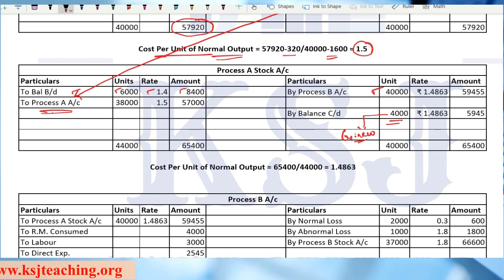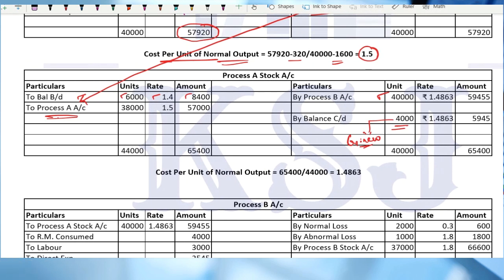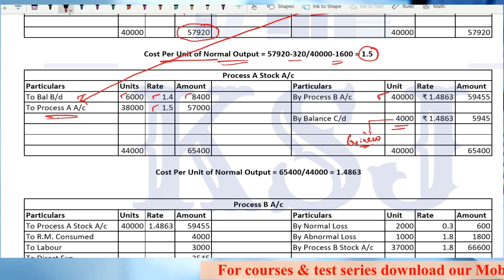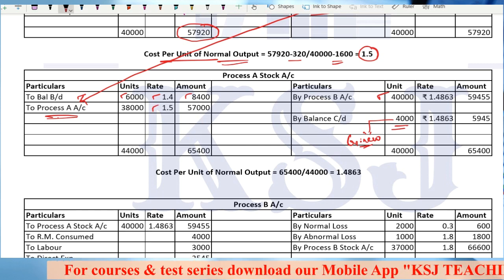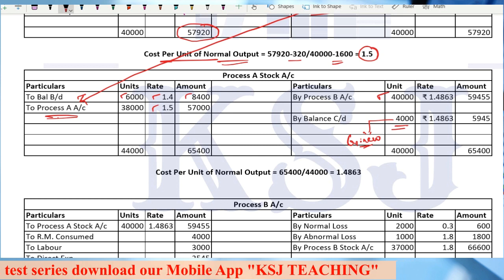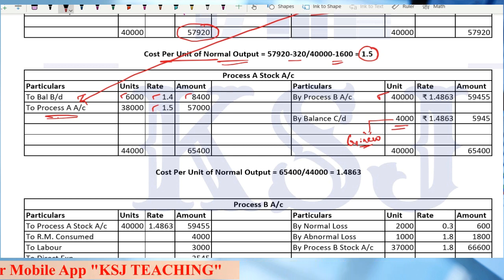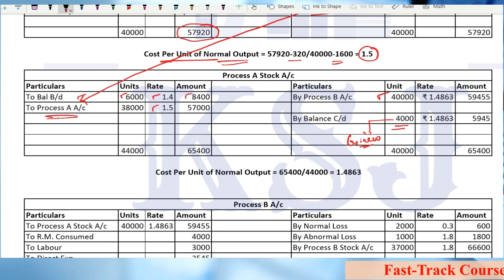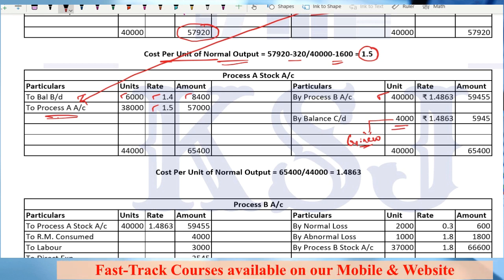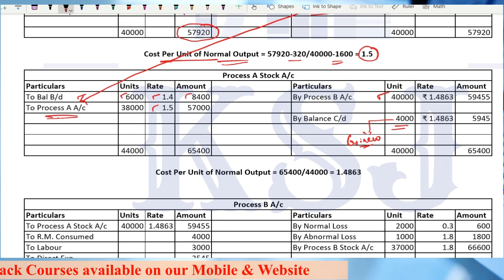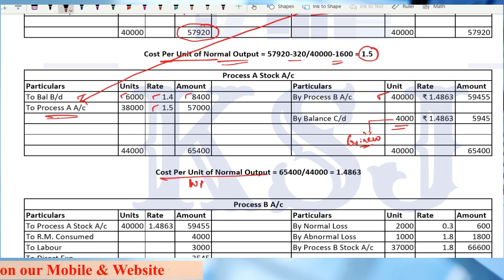Clear? Now the problem here is that, sir, the value of opening stock is 1.4 and the value of the current production is 1.5. So at what value you have to transfer to the process B and you have to carry forward in the next process? For that, he says you have to use the weighted average method, right? Weighted average, units into rate plus units into rate, that is this amount only, divided by the total number of units. This is what we have done. This is basically weighted average method, right?